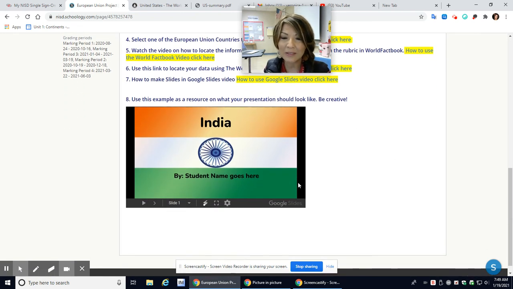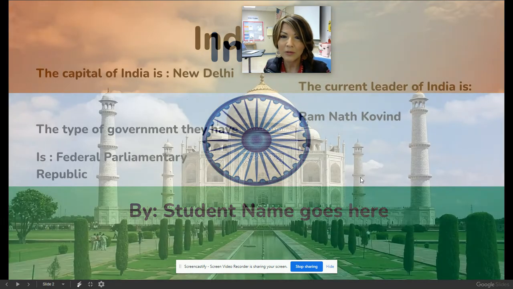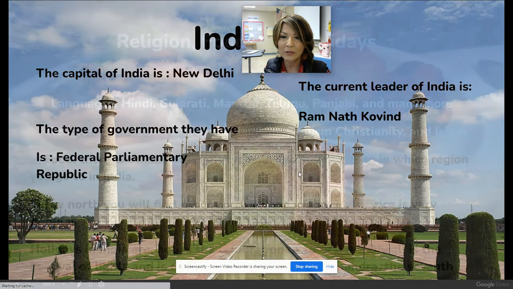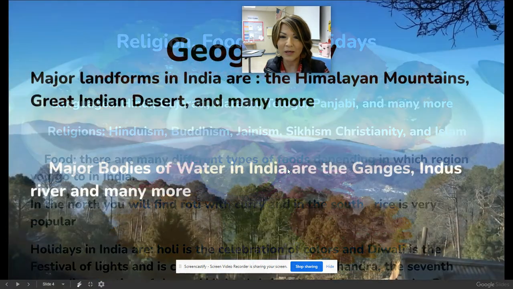And last but not least, I found an amazing project from a student last year. I chose India because it's not one of the European Union and I didn't want you to copy it. So what they did is they put the flag colors, they posted a symbolic feature of their country. They put their student name here. They gave me the capital. They put a background setting, the type of government that they have, who the current leader is. They provided me with the religion, food, and holidays. Everything's very nice and neat. They even provided me with an image of that delicious meal, whatever that is.